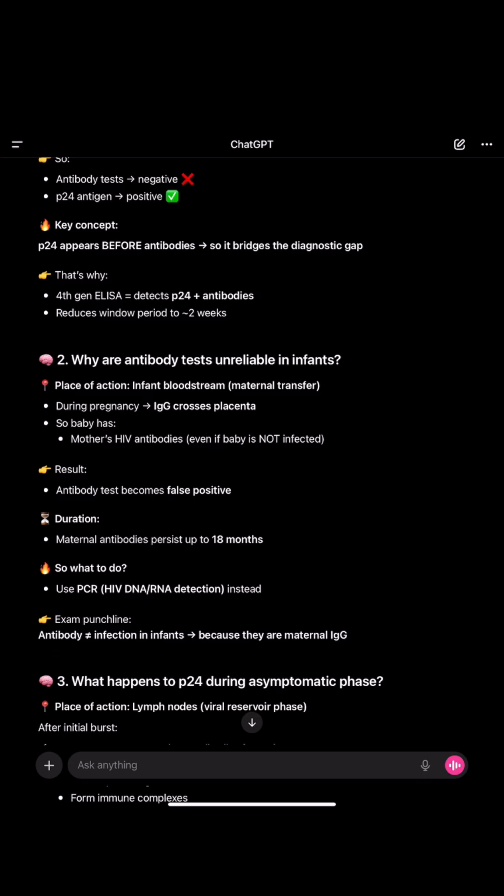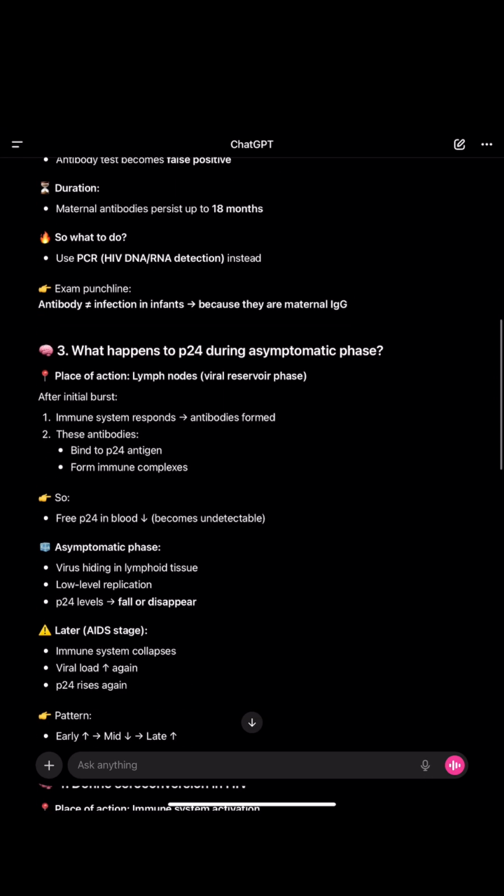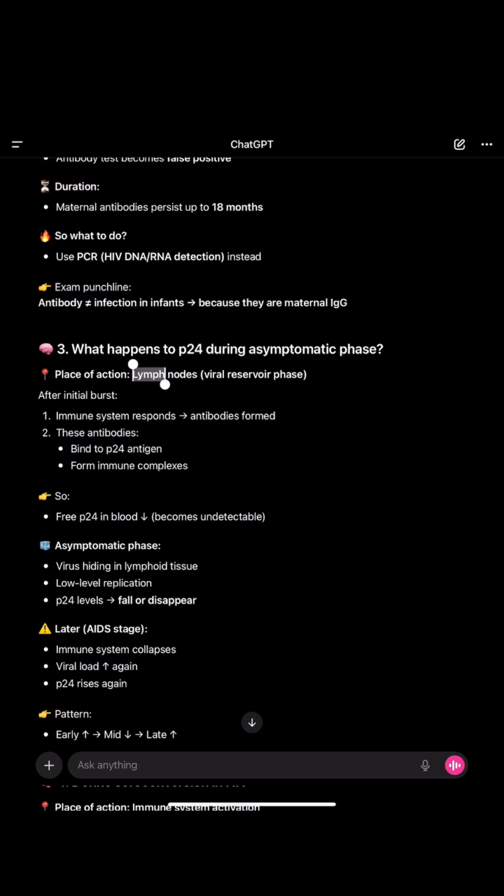Why are antibody tests unreliable in infants? That answer is very simple. What happens to P24 during the asymptomatic phase? In the lymph nodes, which is a viral reservoir, and in that phase, after the initial burst, the immune system responds, antibodies form.